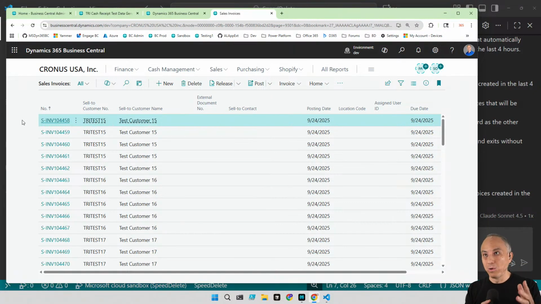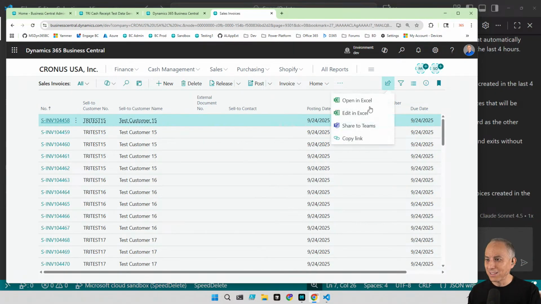As far as we know, and I've had this situation as well, the most efficient process that I found out of the box is open in Excel, edit in Excel, I guess. With Edit in Excel, you have to pull it down, but then it's loading thousands and thousands of invoices in this Excel file. She's got to filter down to just the ones she wants to delete, delete them, and then resync the Excel file. It was driving her crazy.